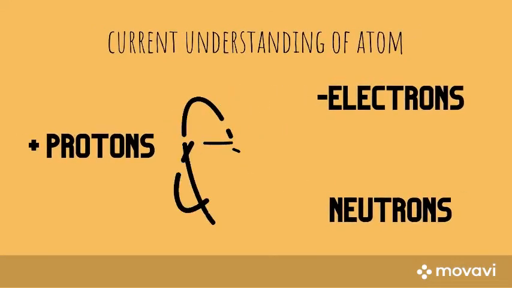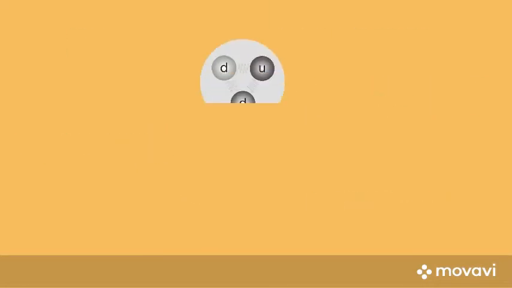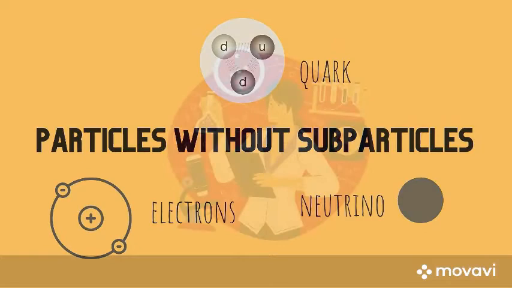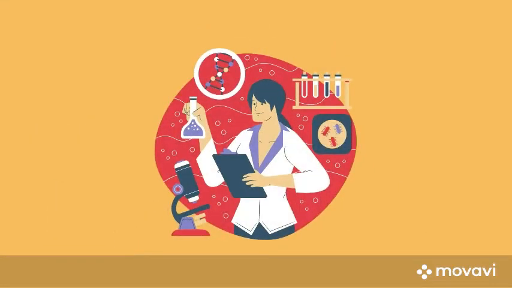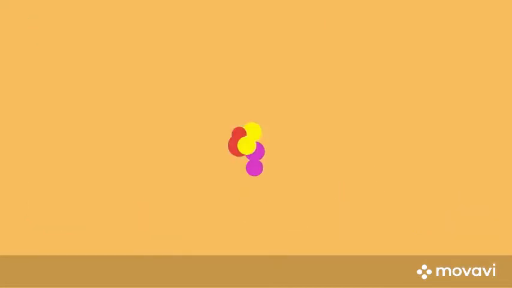However, it was later found out that it had three subparticles: protons, neutrons, and electrons. As far as we know, there are three types of particles with no further subparticles: quarks, electrons, and neutrinos. But maybe someday we'll get to discover more. Not just more particles of matter, but also its state. As of now, we know that there are three states of matter on our planet, while there are two states found in extreme temperatures. The three states of matter are solid, liquid, and gas.